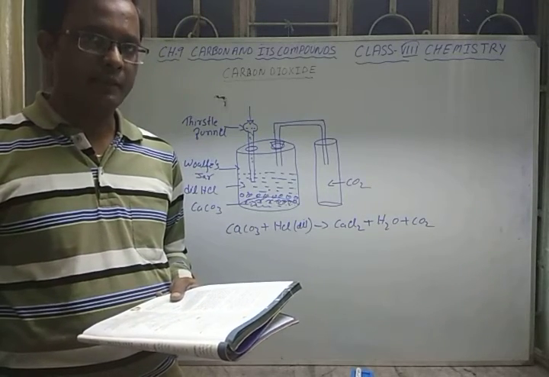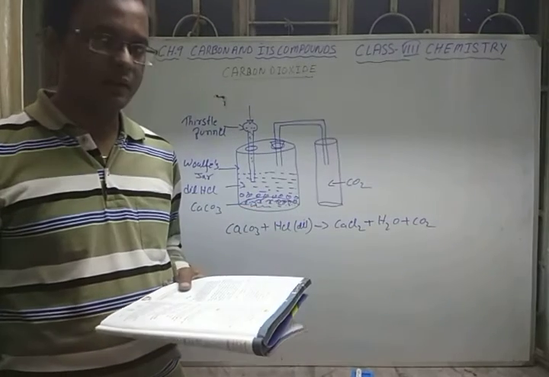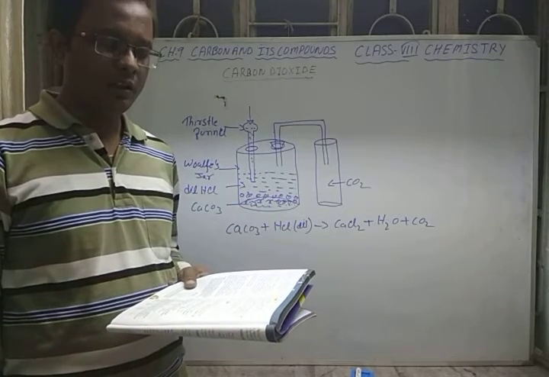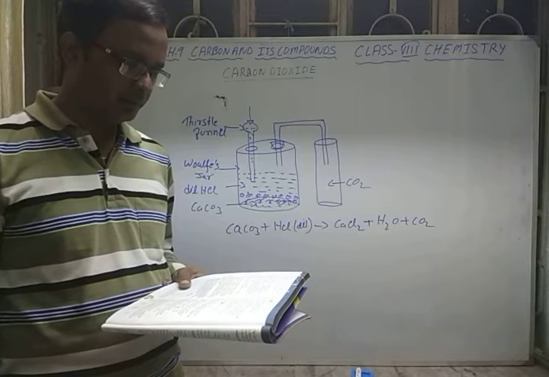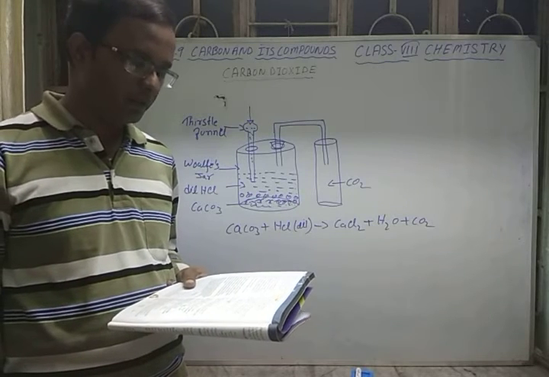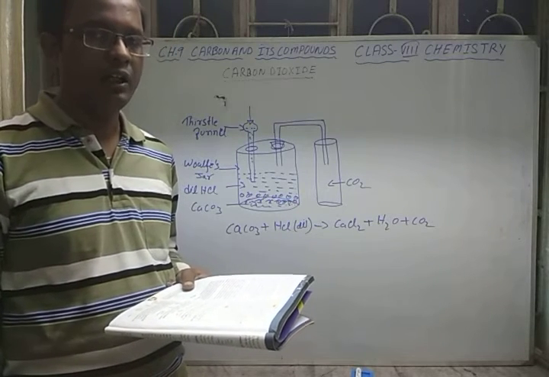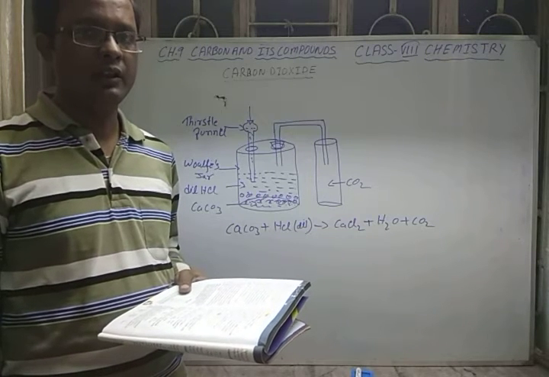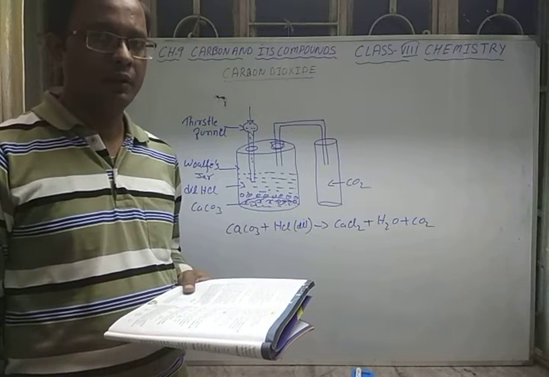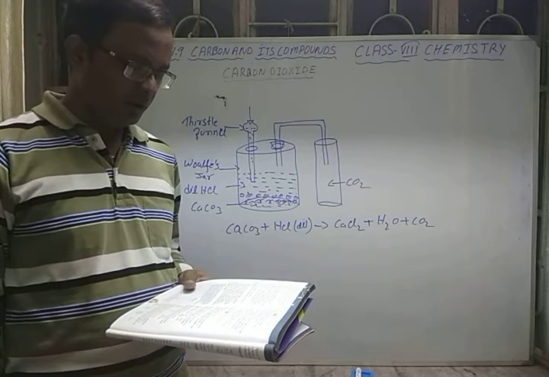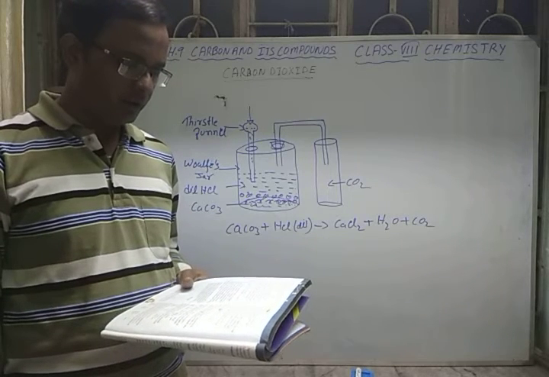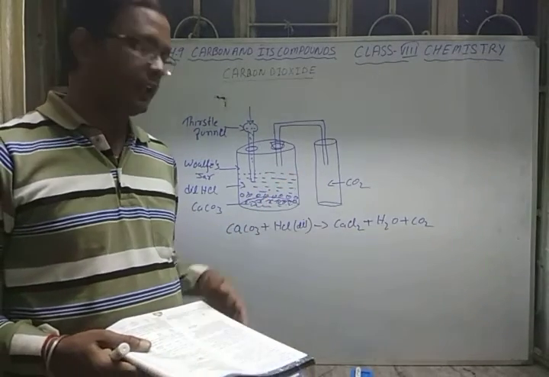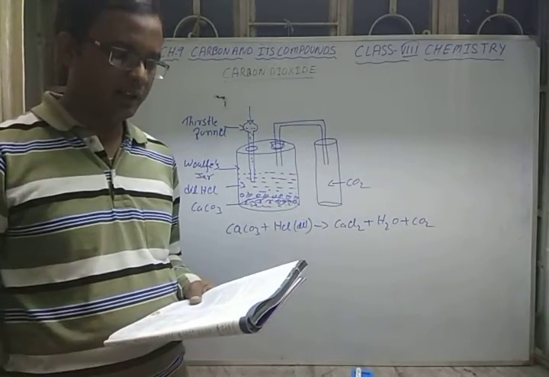And also we can do the flame experiment. When you put a burning splinter in this gas jar, the splinter will go off because the flame gets extinguished, because carbon dioxide gas is not a supporter of combustion; it is a good fire extinguisher. So these are the two tests by which we can see that the gas collected in the gas jar is carbon dioxide.